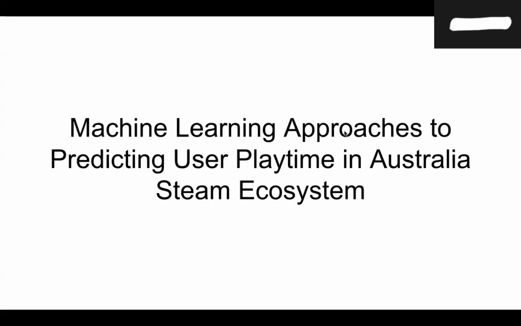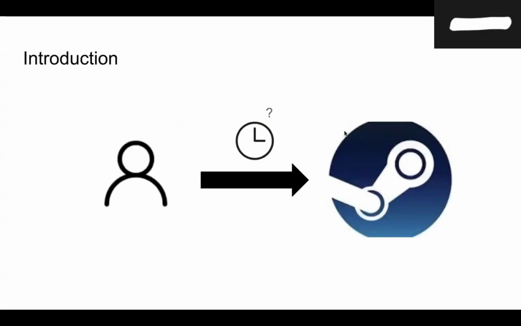Hello, everyone. Today we're going to talk about our project, which is machine learning approaches to predicting user playtime in Australia's Steam ecosystem. The Steam gaming market is extremely active, with millions of players and thousands of titles available. In such a competitive environment, being able to predict how much time a specific user will spend on a specific game is highly valuable. Accurate playtime prediction supports recommendation systems, improves personalization, and helps developers understand long-term engagement patterns.